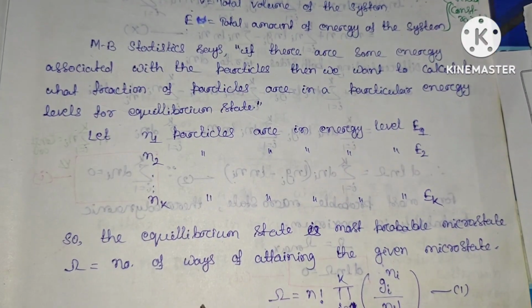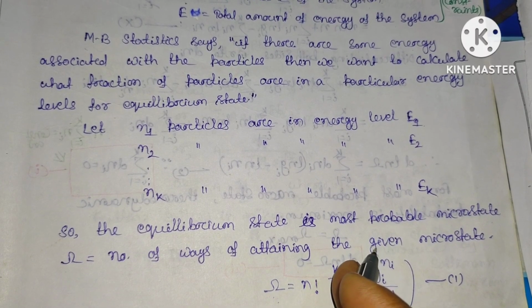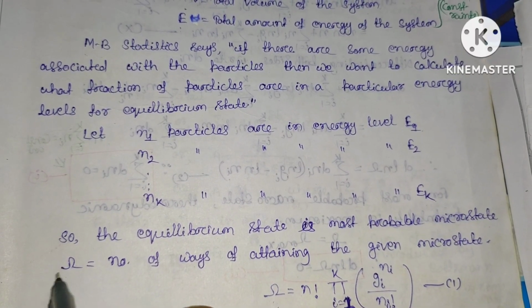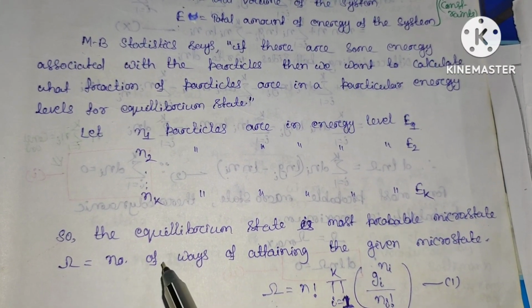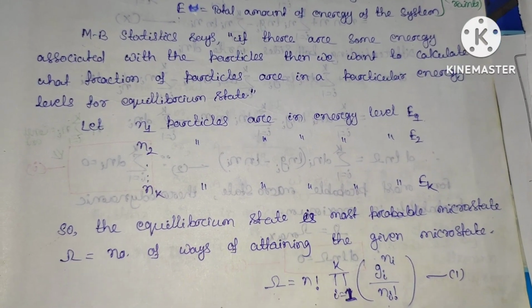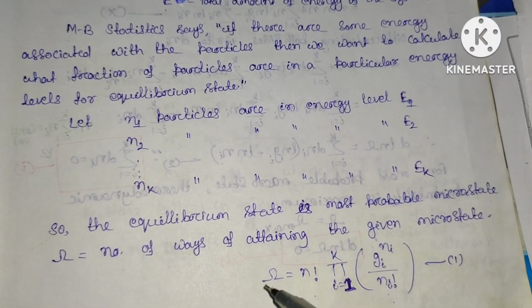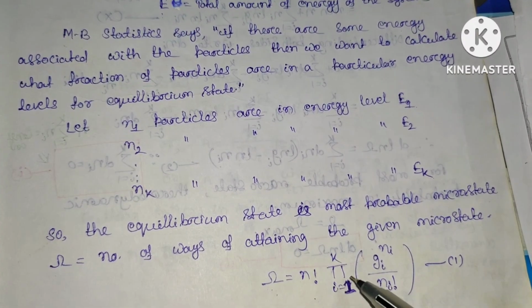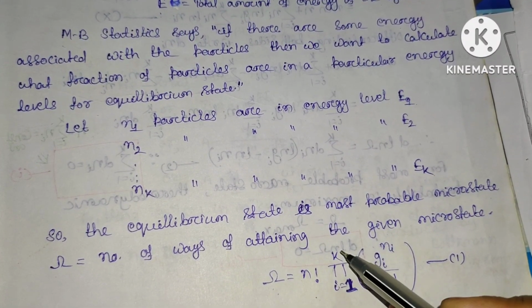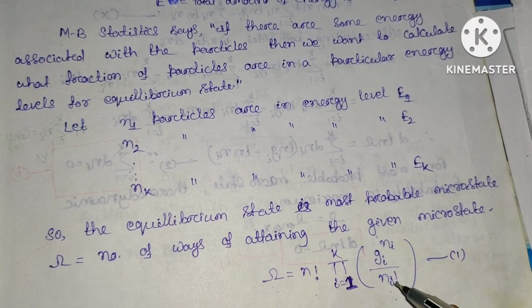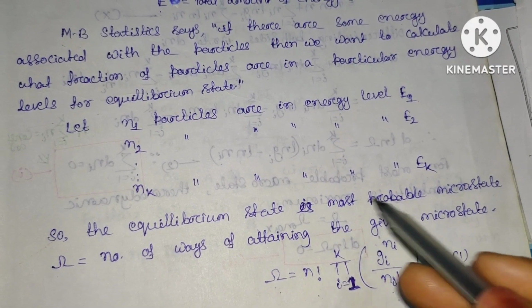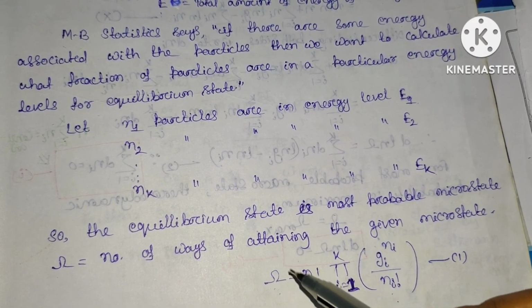So the equilibrium state is the most probable macrostate, where this omega will represent the number of ways of attaining the given microstate. This can be written as omega equal to N factorial, product over i equal to 1 to k, Gi power Ni divided by Ni factorial. This is the Maxwell-Boltzmann thermodynamical probability.